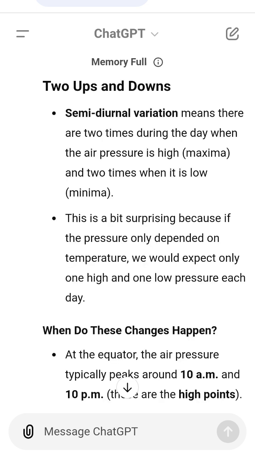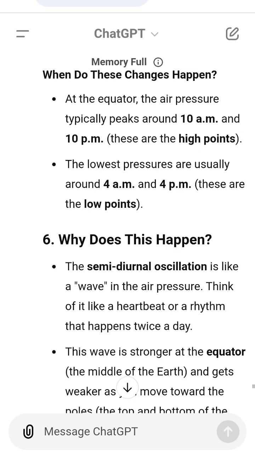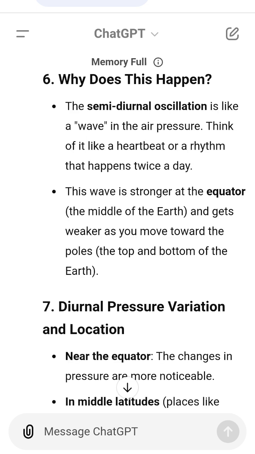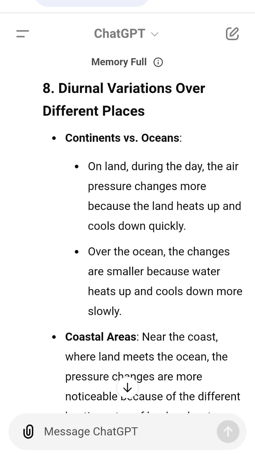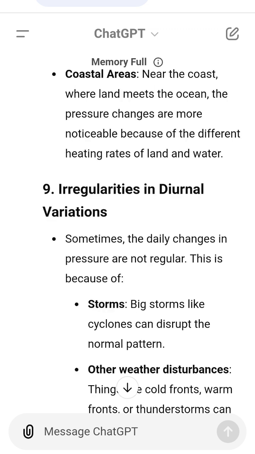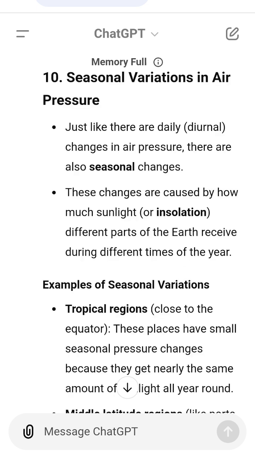11. Key takeaways. Diurnal variation. Daily changes in air pressure due to heating and cooling. Semi-diurnal oscillation. 2 highs and 2 lows in air pressure every day. Factors affecting pressure changes. Location. Equator, middle latitudes, poles. Nearby land or ocean. Weather patterns, like storms. Seasonal variation. Changes in air pressure over the year due to the tilt of the Earth and how much sunlight different areas receive.